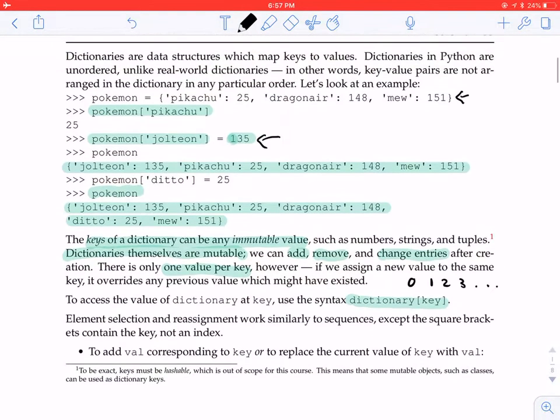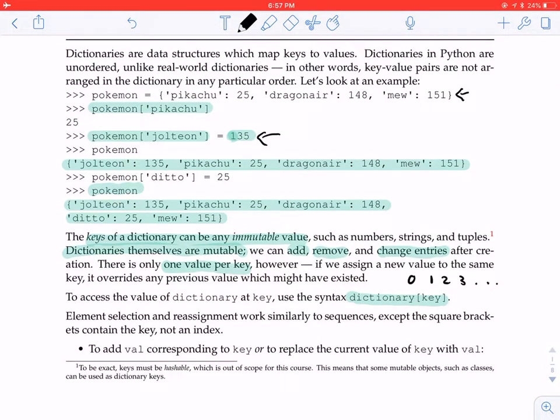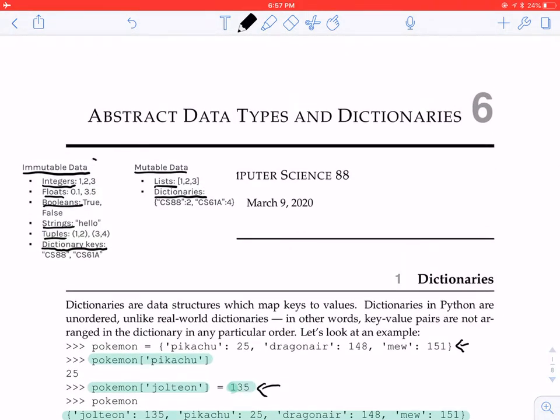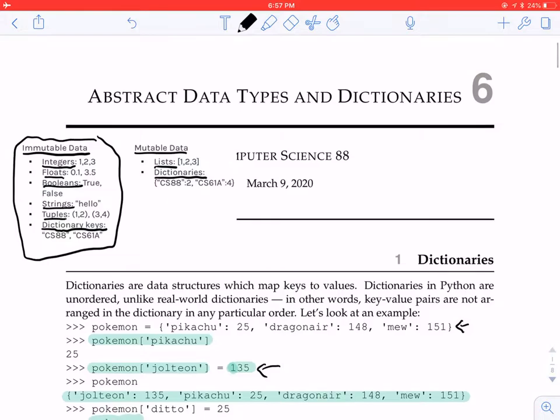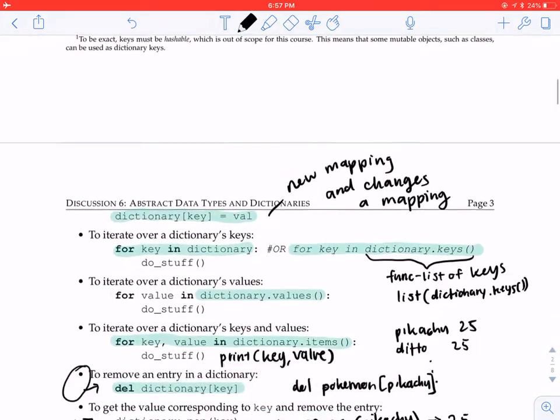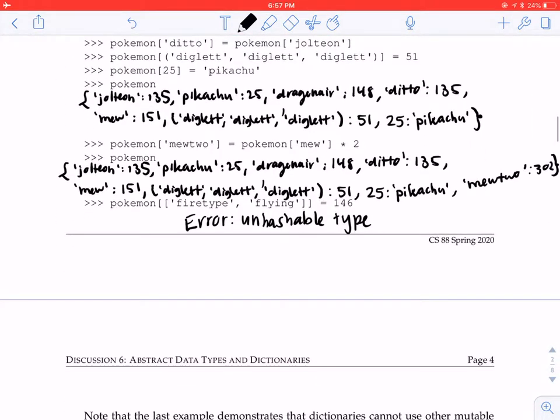So as we said earlier, dictionary keys must be immutable, which means they must belong to this category over here. And they cannot be in the mutable category, which includes lists and dictionaries. So we can have integers, floats, booleans, strings, tuples, and so on and so forth as keys. But if we try to use a list as a key, it's going to give us this unhashable type error.